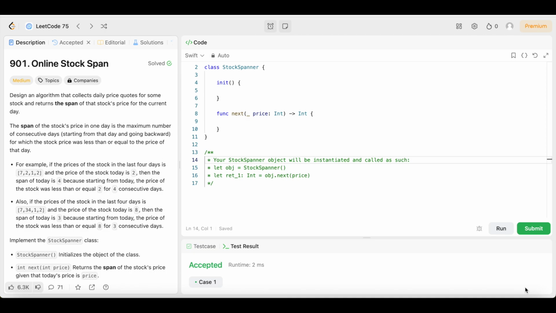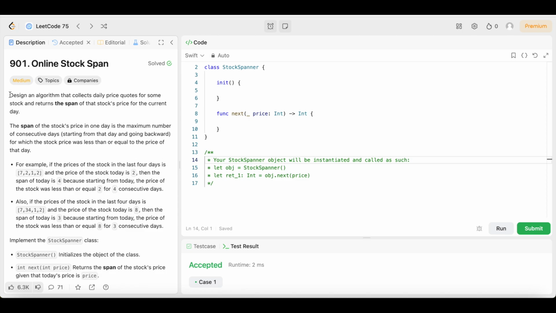Now, with that being said, I know why you're here. And today we have question number 901, online stock span. The difficulty level is medium, guys, but don't worry, you know how we do. We like to keep the solution as simple and easy to understand as possible because we're all learning here, and there's no point in writing code that nobody's going to understand but yourself. So now let's get started on the question.